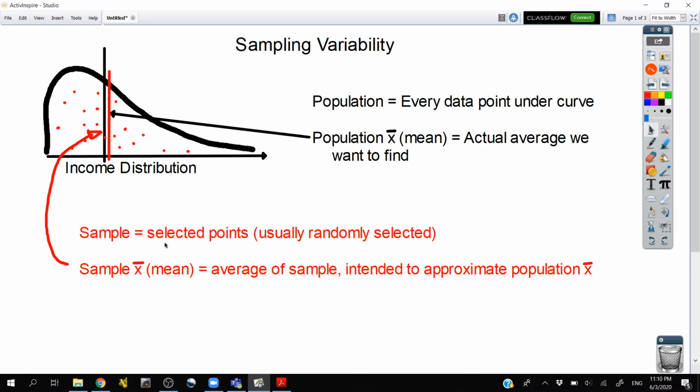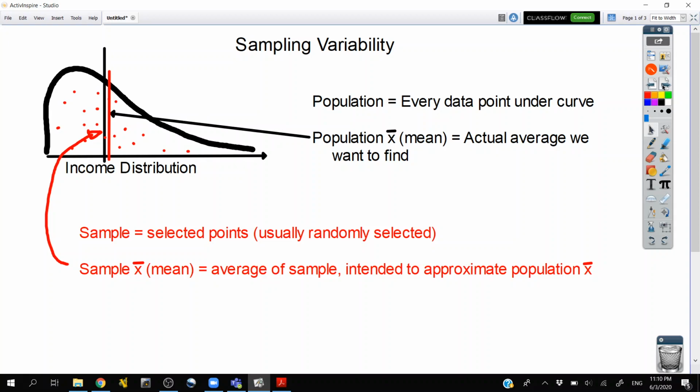Then we have samples. The sample is selected points. We usually select them randomly in order to try to represent the population well. Here I have some red dots that we've chosen. Those are my sample. The sample X bar, the sample mean, is the average of the sample points, which is intended to approximate the population mean. Our sample is pretty well distributed. It was random. We had some people who are pretty wealthy, some who weren't, and a lot of people in the middle. Because of that, this sample mean is very close to the population mean that's in black.